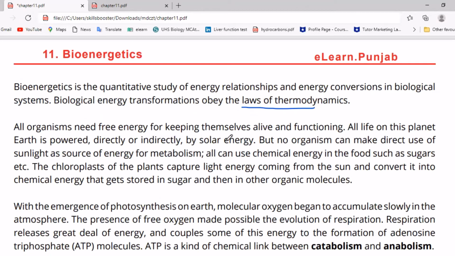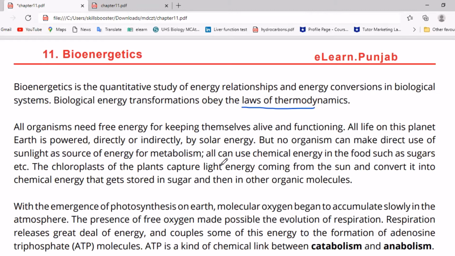All the life on planet Earth is powered directly or indirectly by solar energy. All kinds of life, it may be animal life, insects, fishes, marine life, or human life, is directly or indirectly powered by solar energy. But no organism can make direct use of sunlight as a source of energy for metabolism. All can use chemical energy in food such as sugar.